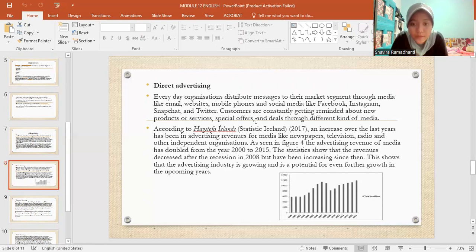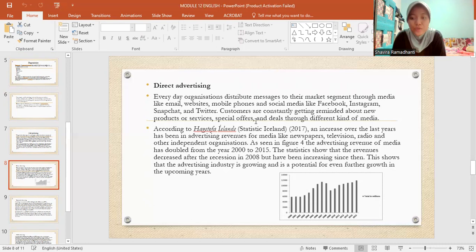According to Hagstofa Íslands, there has been an increase over the last year in advertising revenue for media like newspaper, television, radio, and other independent organizations. As seen in Figure 4, the advertising revenue of media has doubled from the year 2000 to 2015.